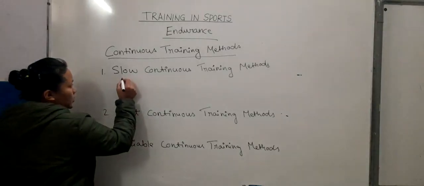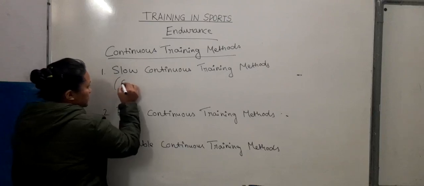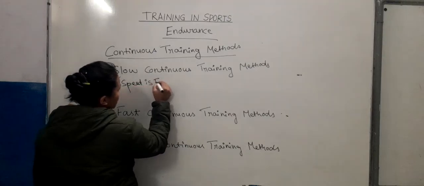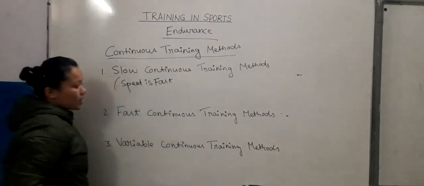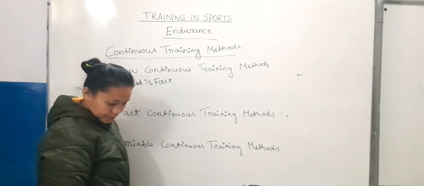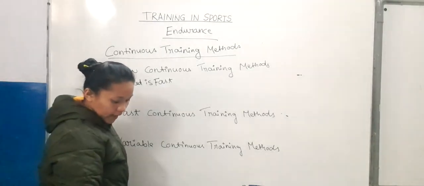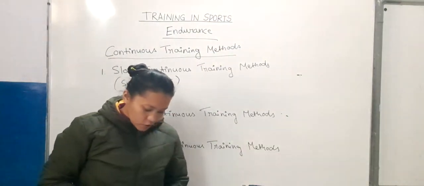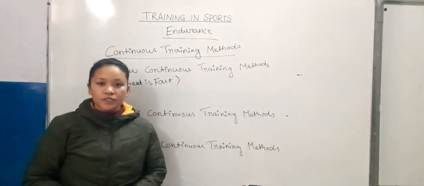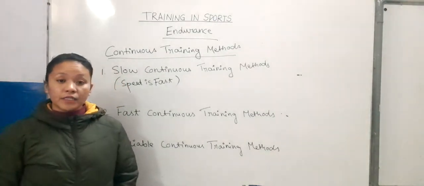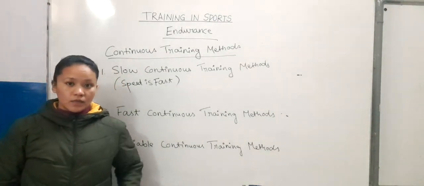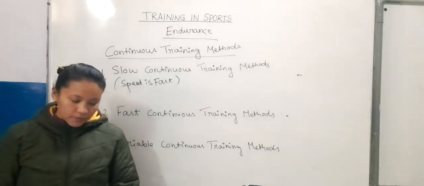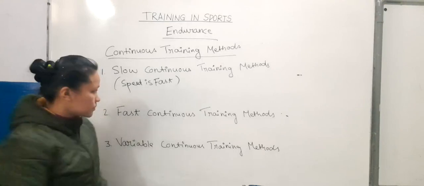In the slow continuous training method, our speed is slow. In the fast continuous training method, we do the activity with fast speed, and the duration is approximately 10 to 20 kilometers, that is 1 to 2 hours.